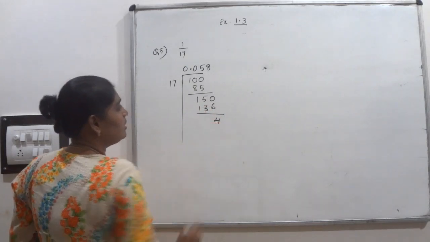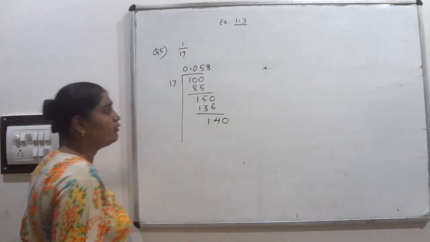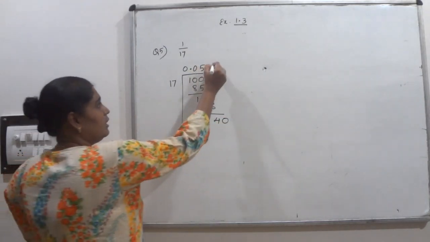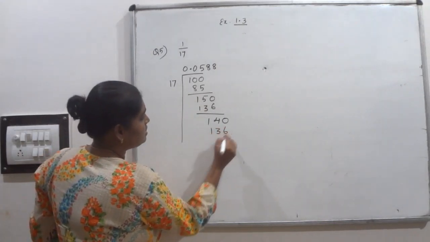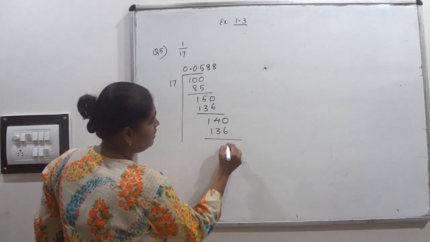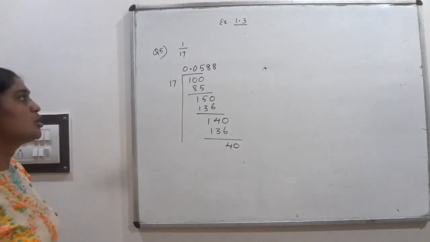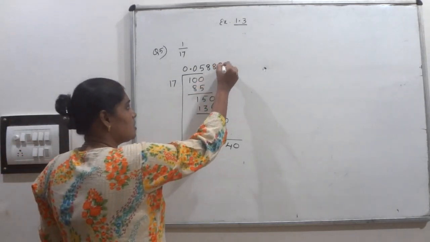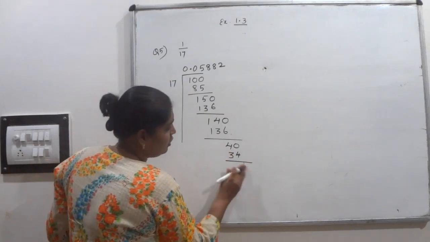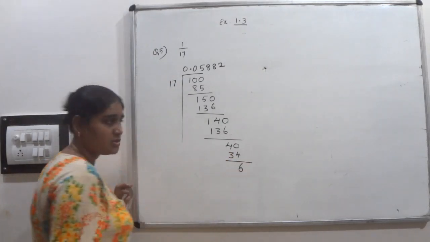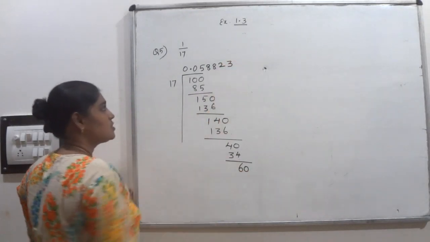136. What is the remainder now? Here 14 is the remainder. Include 0, 140. Again it will go 8 times, 136. What is the remainder here? 4, and include 0, 40. How many times will it go? 2 times, 34. What is the remainder? 6. Then 60. How many times will it go? 3 times.